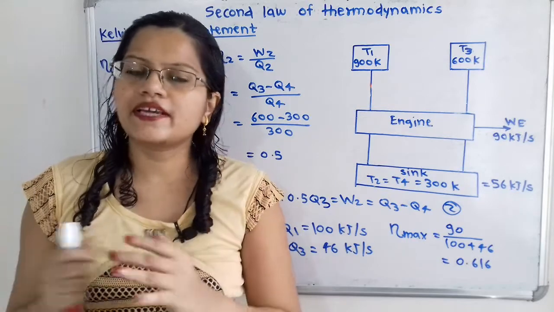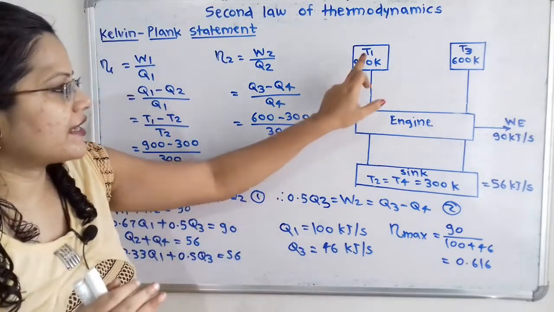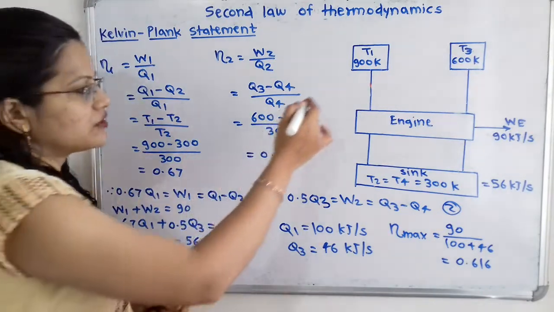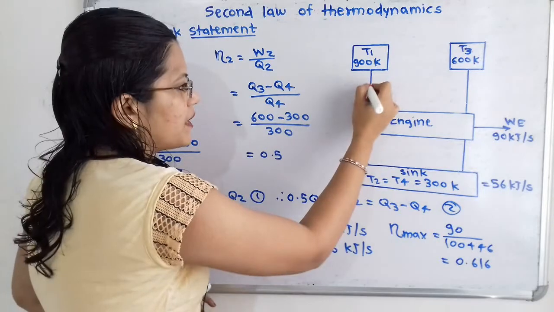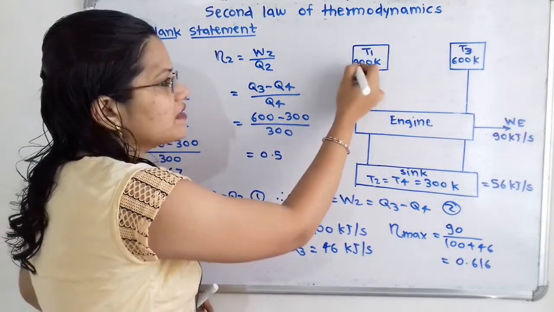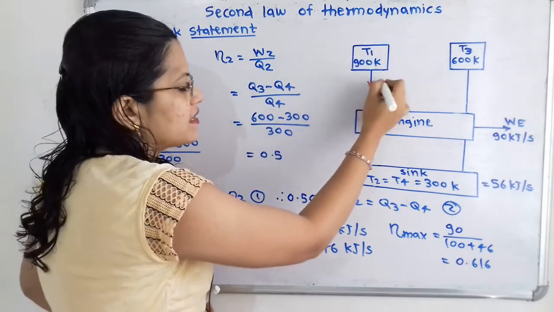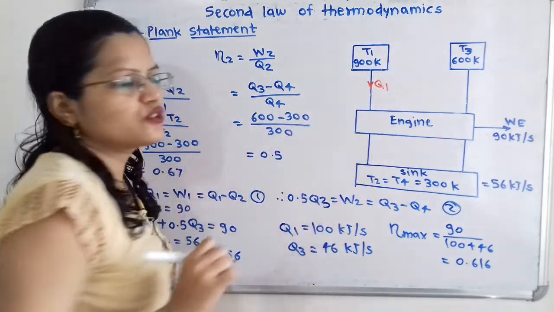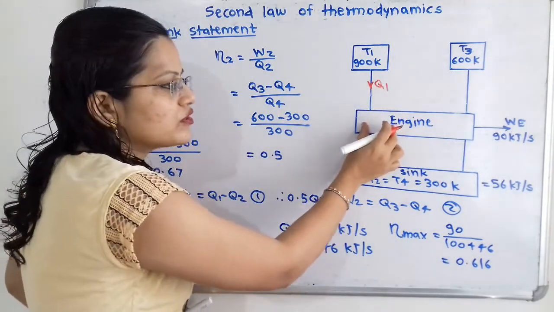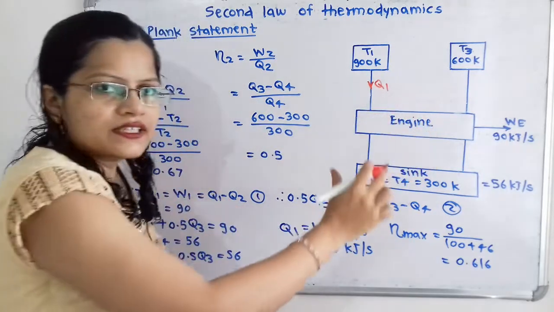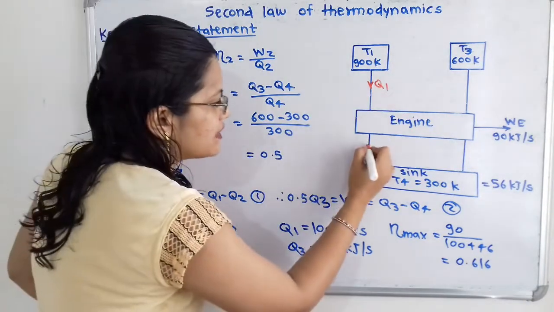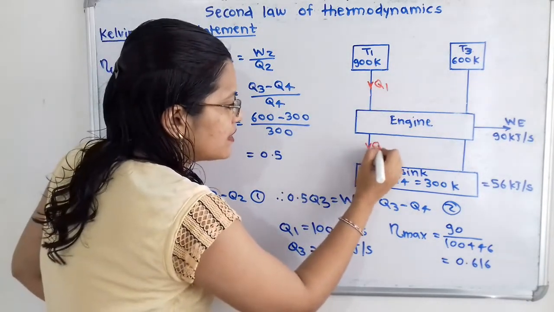So as per the given data, we will draw here the diagram. Two higher temperature reservoirs, and from these two reservoirs the heat energy is supplied to the engine. So we will take the first higher temperature reservoir at temperature T1, and the heat energy supplied is Q1. Now this heat energy supplied is used by the engine, and the remaining heat is rejected to the sink. The heat rejected to the sink, we will say, is Q2.